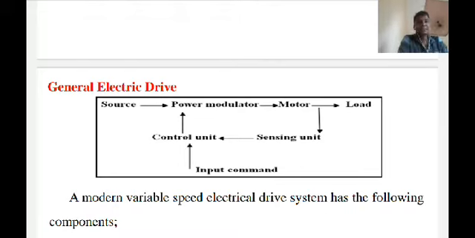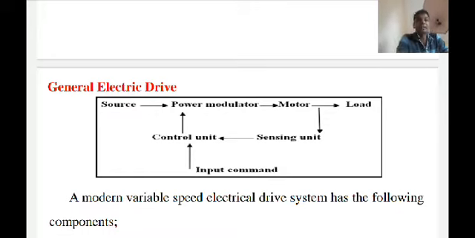First we will see the electrical machines. As I told you, depending on the source requirement, DC supply or AC supply, we generally prefer DC machines and AC machines. The most commonly used electrical machines for speed control applications are DC machines like the DC shunt motor, DC series motor, DC compound motor, separately excited DC motor, and switched reluctance motor.